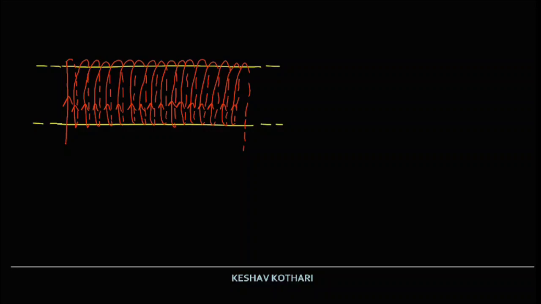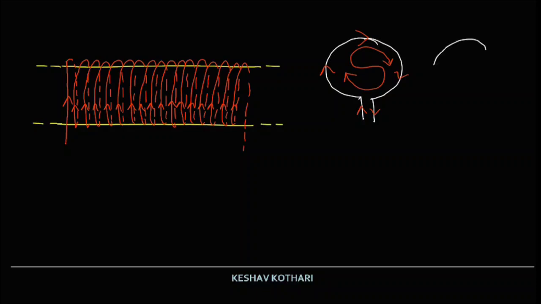Now why I am saying this is because of the following. If we consider that a loop is carrying a current in the clockwise sense, we say that it is the south polarity. And when the loop is carrying current in the anti-clockwise sense, we consider it as the north polarity.